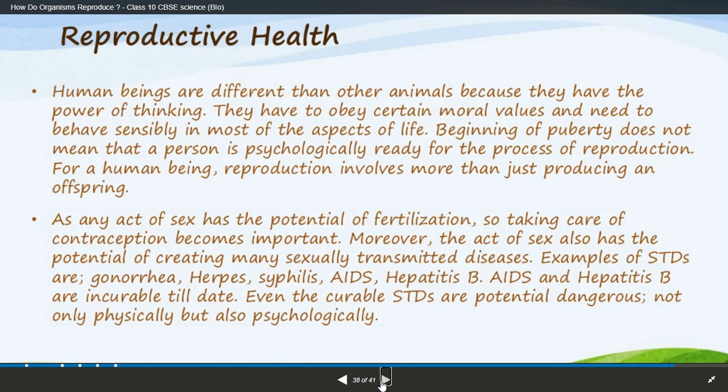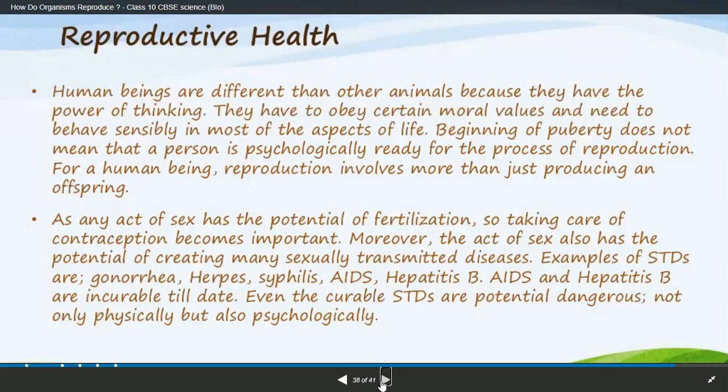Reproductive health. Human beings are different from any other animals because they have the power of thinking. Yes, they have to obey certain moral values and need to behave sensibly in most aspects of life. Attaining puberty does not mean that a person is physically ready for the process of reproduction. Yes or no?